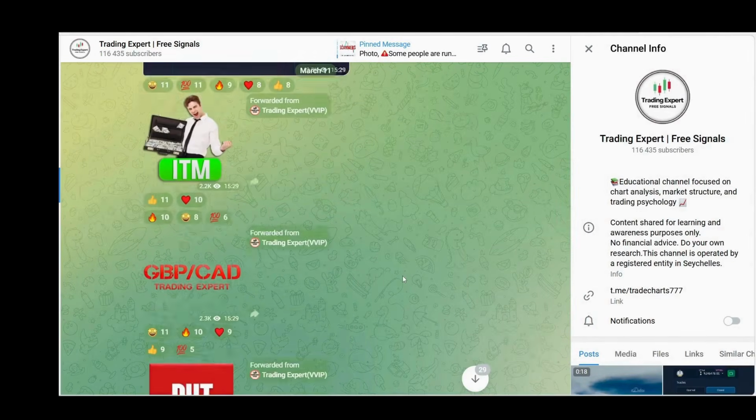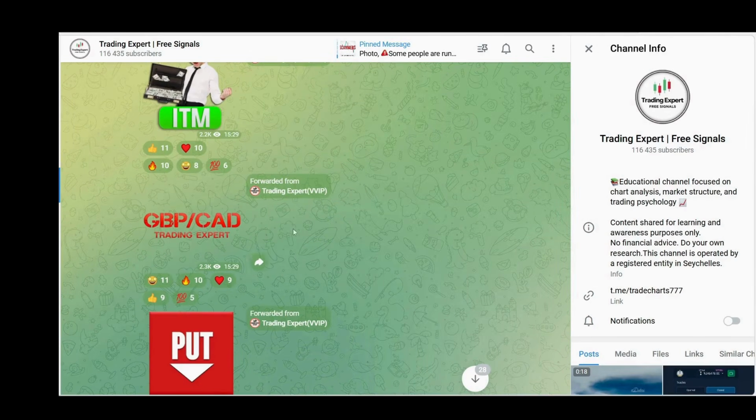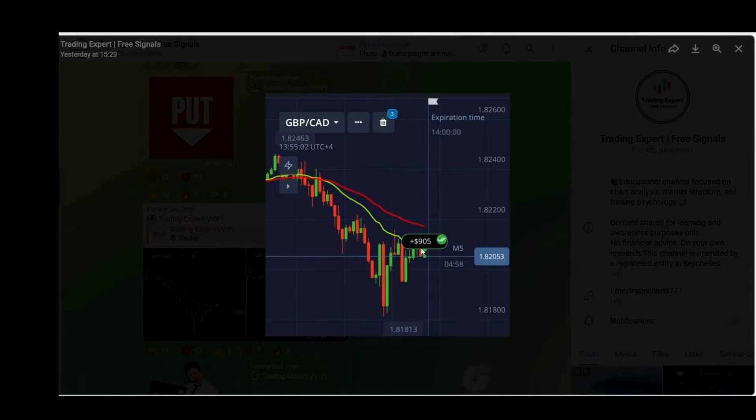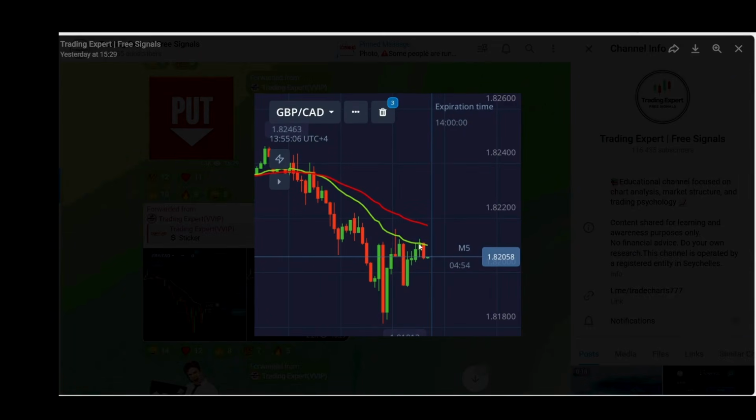Now let's move on to the next trade. Again, we provided a trade on GBPCAD for the downside move because, as I explained earlier, there was a downtrend and the previous candle also closed below the moving average. That's why we provided another signal for the downside move, and this was also an amazing win.